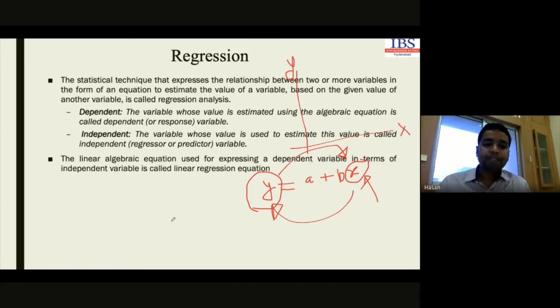This is basically a linear relationship or linear equation which can be used to estimate the value of the dependent variable, and it decides the relation between dependent and independent variables. This particular relation is known as the regression relation, and the relation is represented by an algebraic equation, and this equation is known as the linear regression equation.